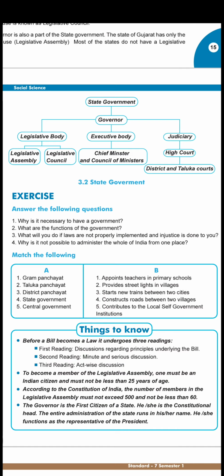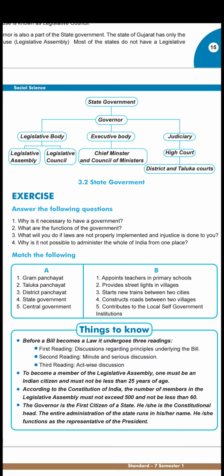Next homework is, you have to find out, children, how many members are there in the Gujarat Legislative Assembly. Next, the governor is the first citizen of the state. Children, underline all this, they are very important points. He or she is the constitutional head.